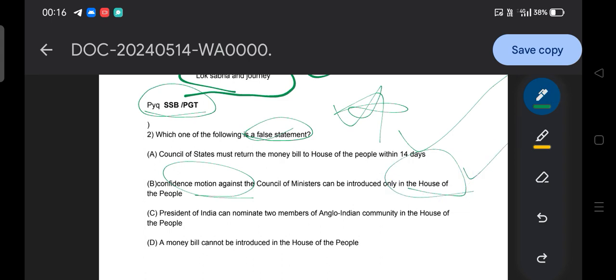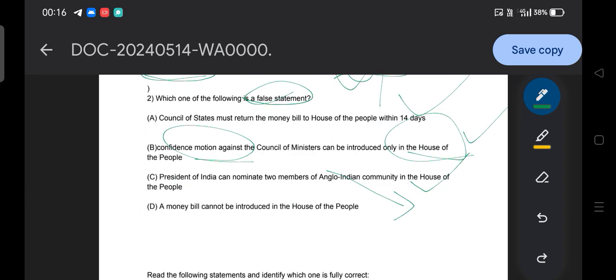The President of India can nominate 2 members of the Anglo-Indian community in the House of the People. It is also correct, because this was a question from before 2019, that means 2016. So it was correct at that time, but in 2019, under the 104th Constitutional Amendment Act, we have seen that it was abolished.